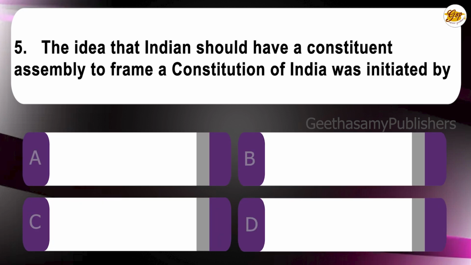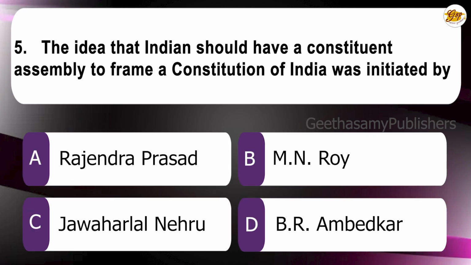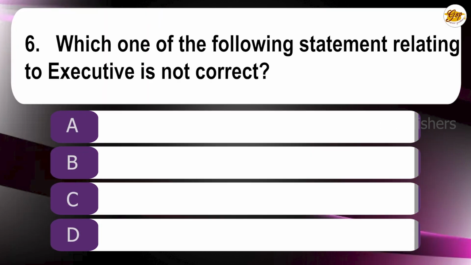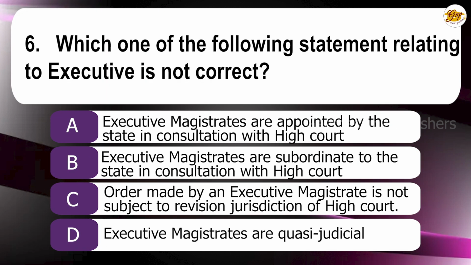Fifth question. The idea that India should have a constituent assembly to frame a constitution of India was initiated by A. Rajendra Prasad. B. M.N. Roy. C. Jawaharlal Nehru. D. B.R. Ambedkar. The correct answer is B. M.N. Roy.